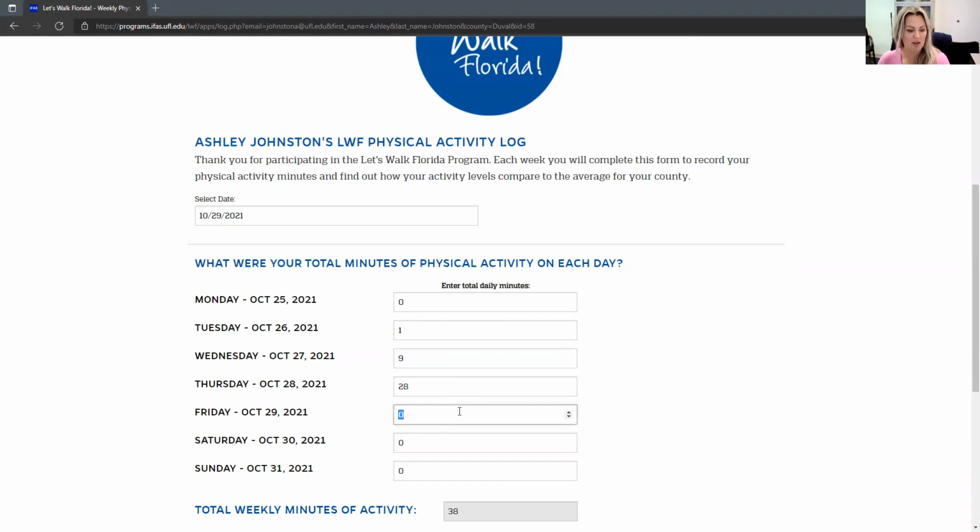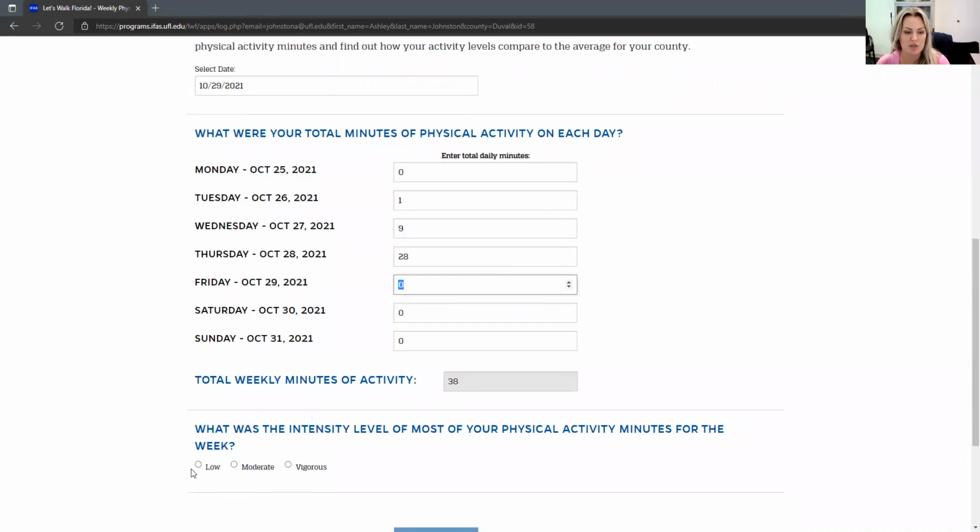I will say you can definitely tell a huge difference for me if I'm going to the gym regularly or I'm not going to the gym regularly. My minutes jump up way higher if they are gym days. So for me, comparing this data that I have this week to the other data I entered for previous weeks, I can see that my activity level minutes have gone down. So I'm going to adjust for that and make sure that I get to the gym when I can, or just at least get my heart rate up enough to get some of those zone minutes, because that goal is 150 a week.